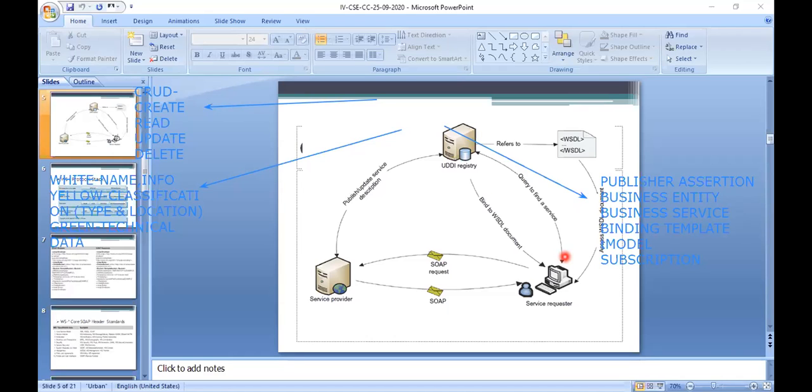And the bindings will be done, along with the messages when the binding has been done, and how the messages are transferred. Then how you interact with that service will be provided, each and everything, with this tModel by using the WSDL. So we are using another one, the Web Service Description Language, which is provided by this representation. That is what you are using in this representation while dealing with these.